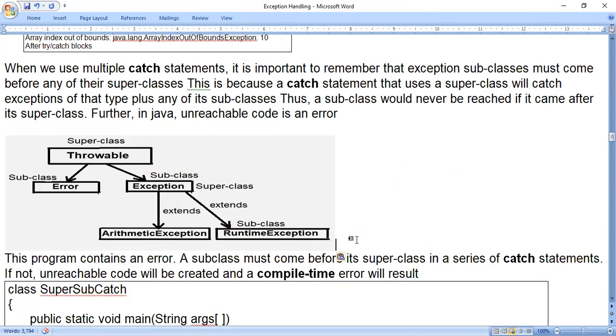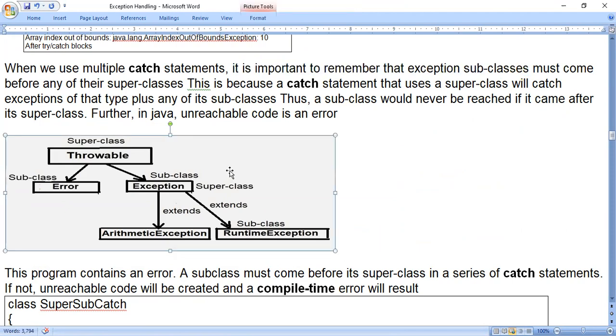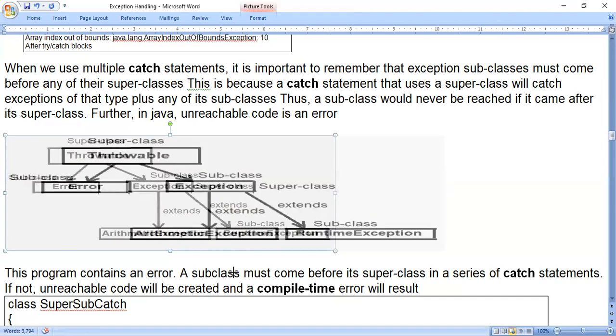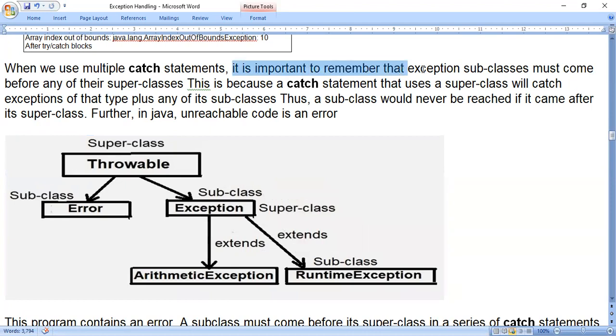If we look at the diagram, error and exception are the two subclasses of class Throwable. Arithmetic exception and runtime exception are the subclasses of exception. So from this diagram we come to know that exception subclasses must come before any of their superclasses.